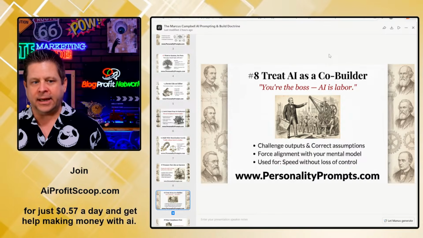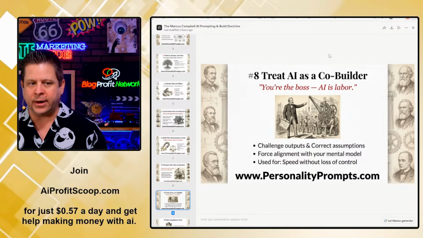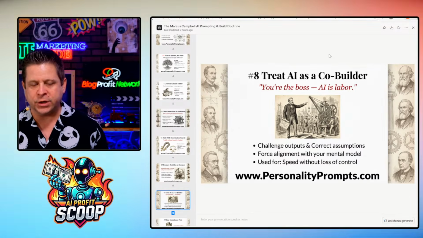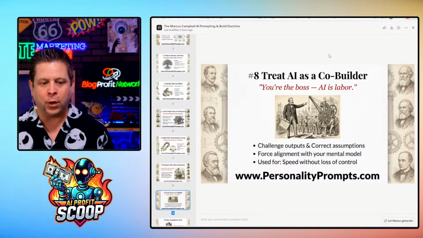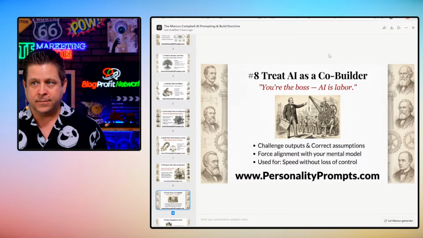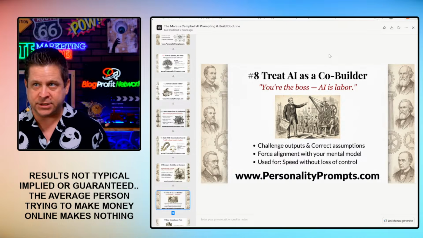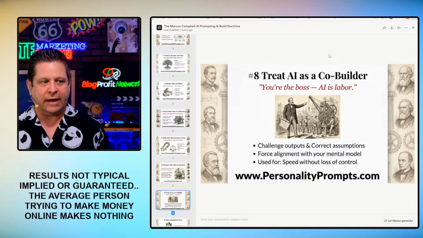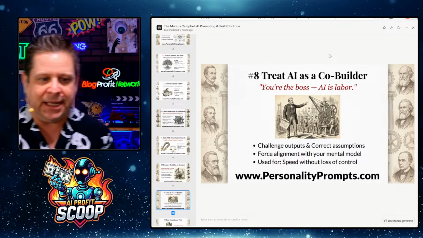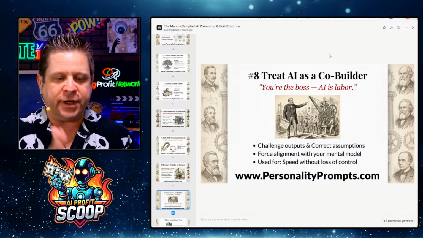What does that mean? I have a mental model. I know where I'm going. I know what I want. I'm going to force AI to find stuff for that outcome. If I don't get stuff that forces that outcome, then I'm going to have it rework it, because that is what I need. It's a one-track, one-focus thing.